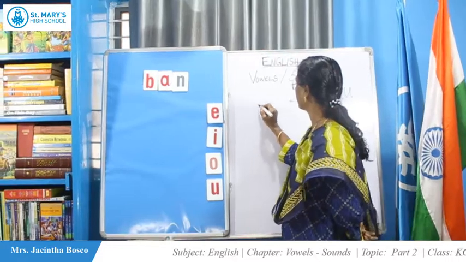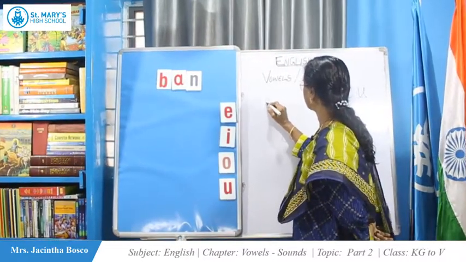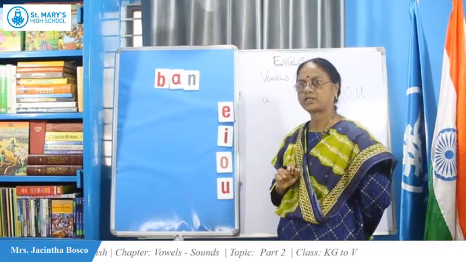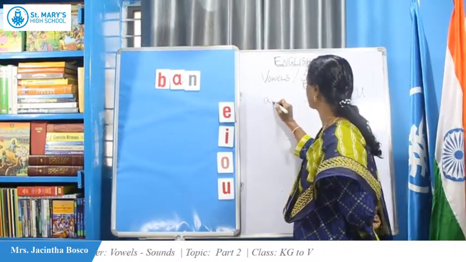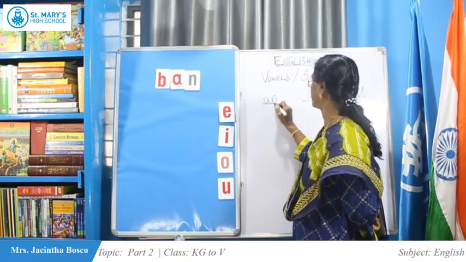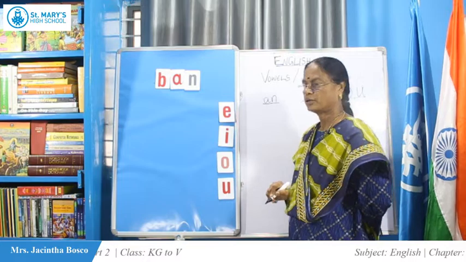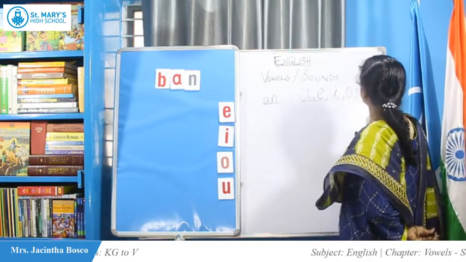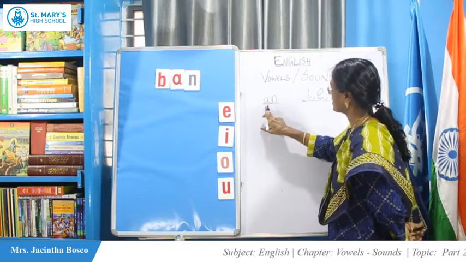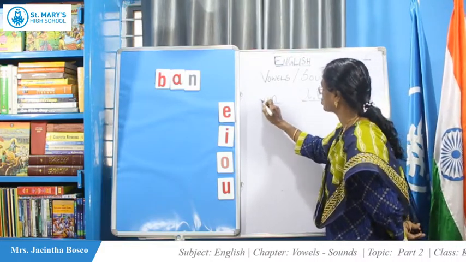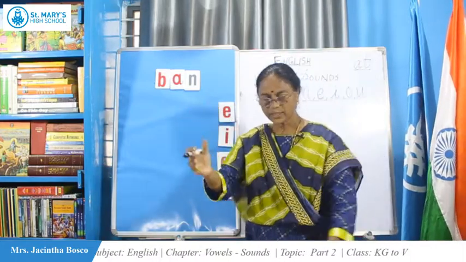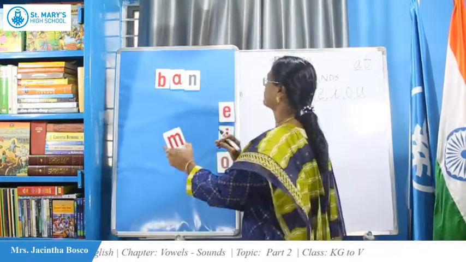See here. Day before yesterday we have seen at. Now we are going to see an. Before what did we see? A-T, isn't it? Today the suffix is an. So we are going to use this an with other letters and make words.